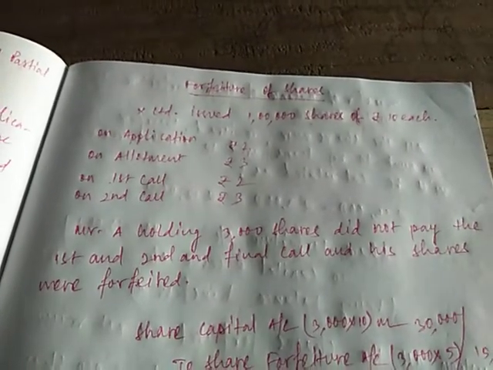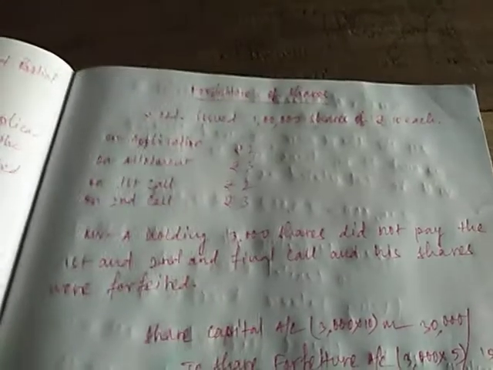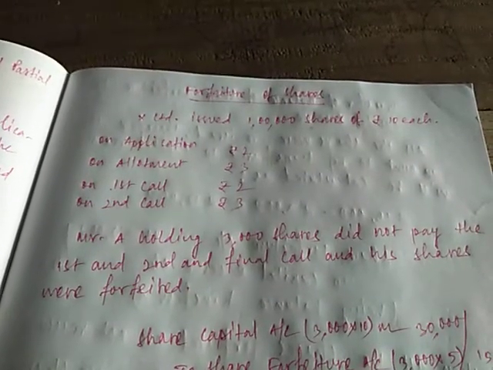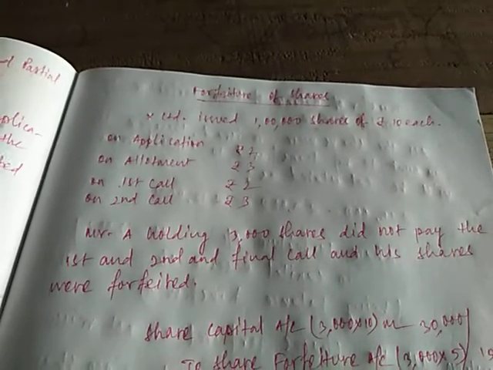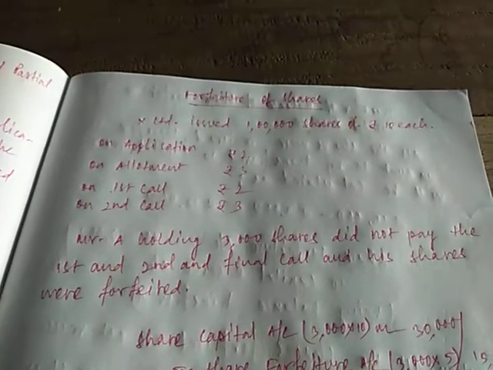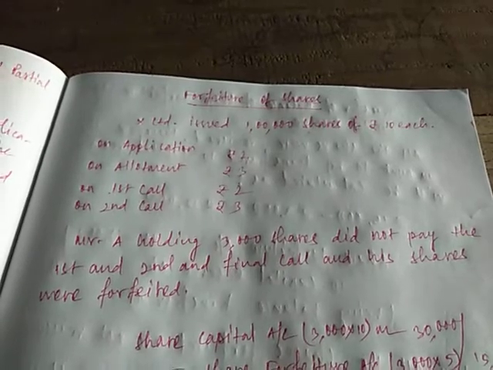So forfeiture is a source of income for the company, you can say, because whenever the shares are forfeited, whatever amount is paid by the shareholder is already forfeited by the company. The company doesn't refund the amount to the shareholder. So we'll see the case here and we'll make entries for forfeiture today.